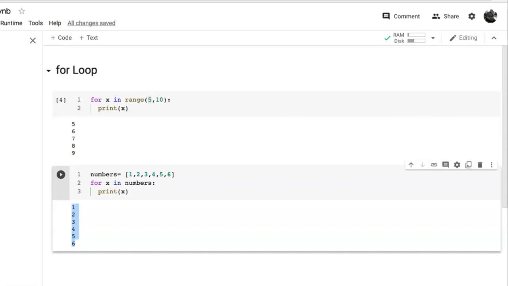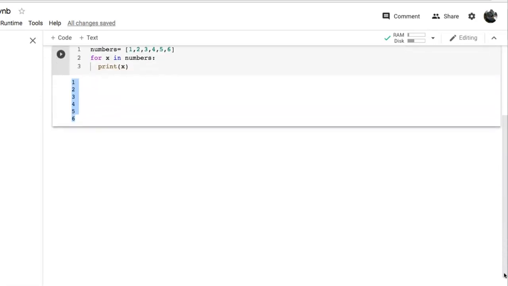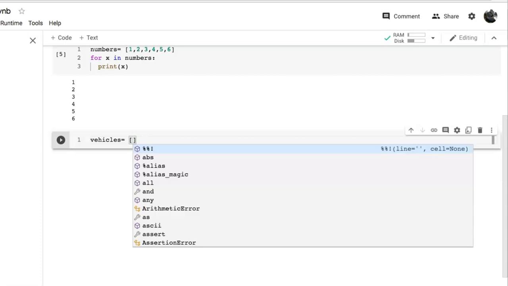Now take another code cell, but first scroll down a little bit and take another code cell here. Here I am going to take a list named vehicles is equal to, and take the names of the vehicles as strings.